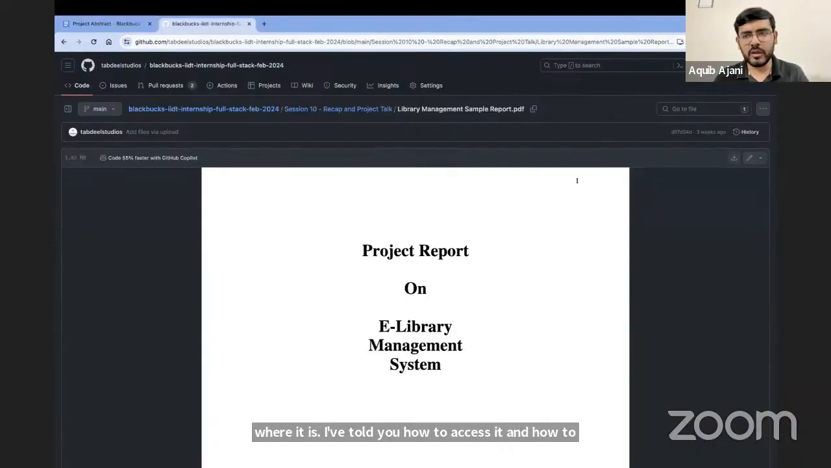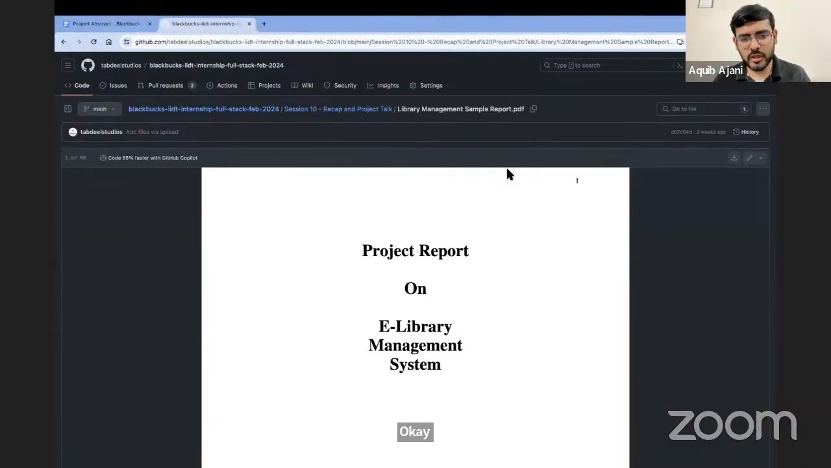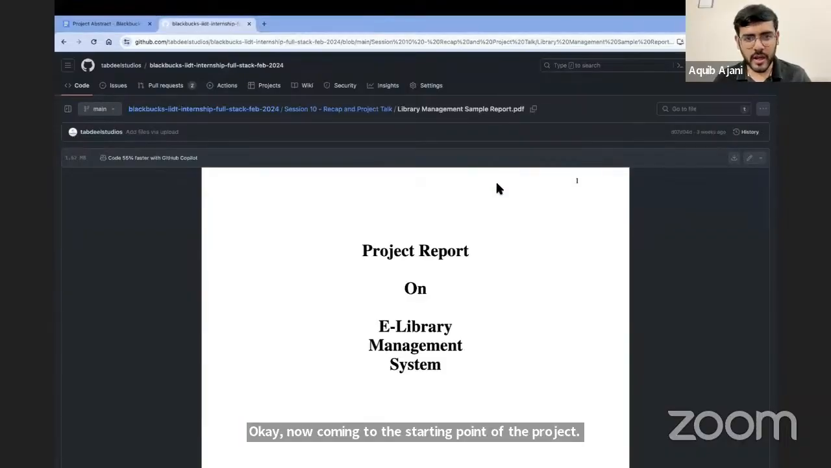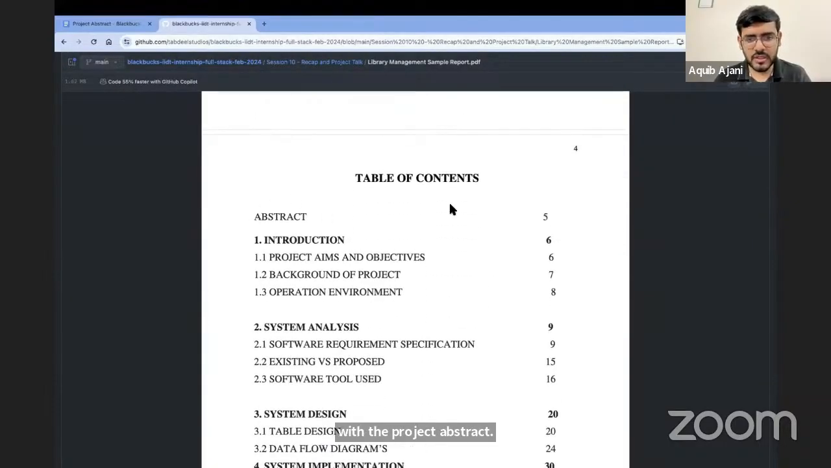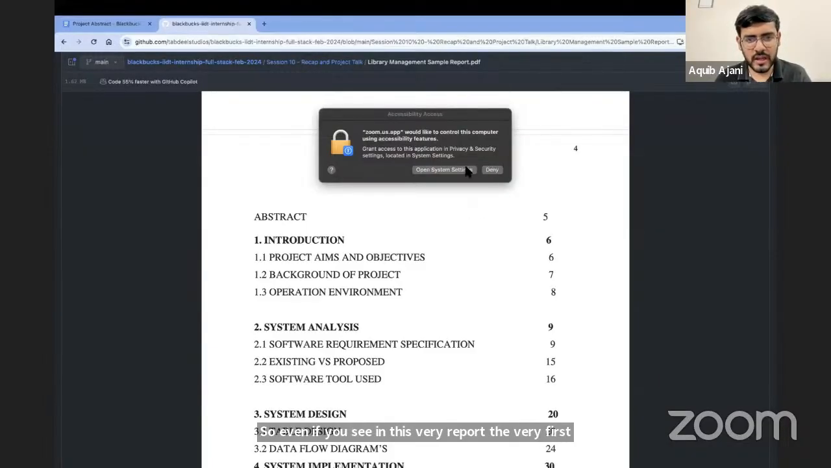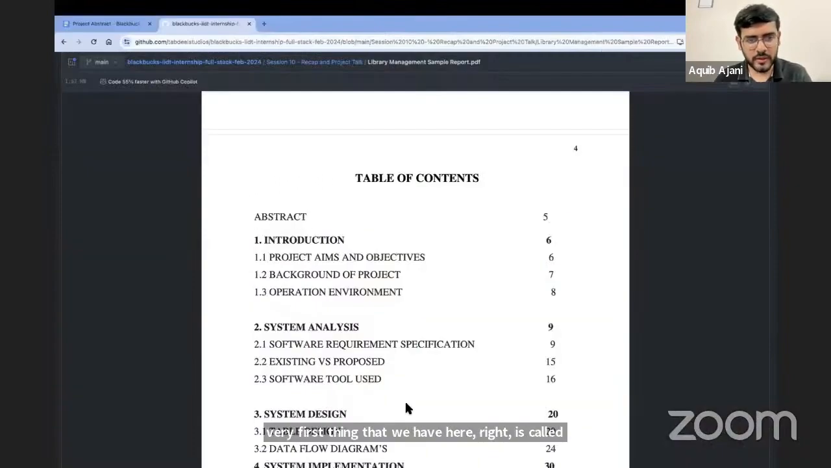Now, coming to the starting point of the project. You start the project with the project abstract. Even in this very report, the very first thing written in the table of contents is the project abstract. The very first thing in the report is the project abstract.